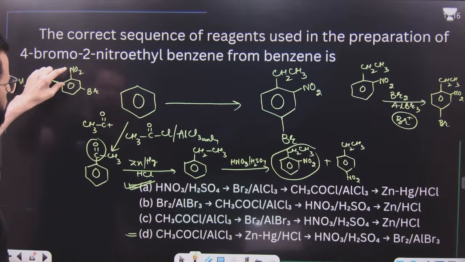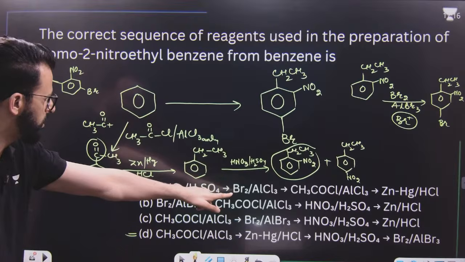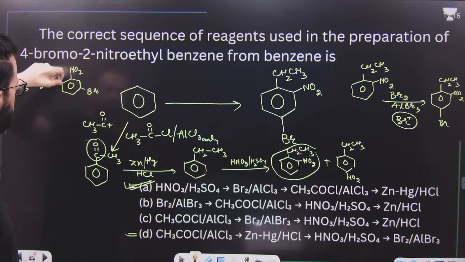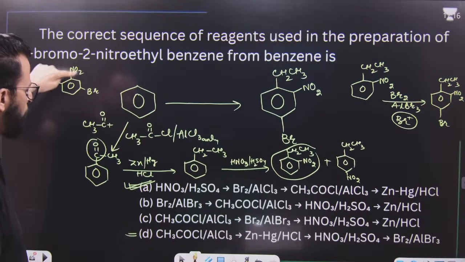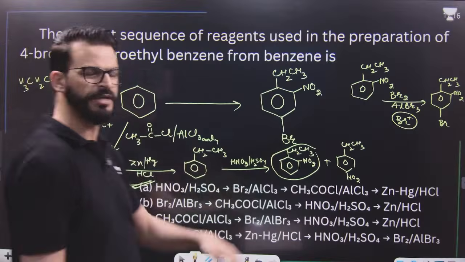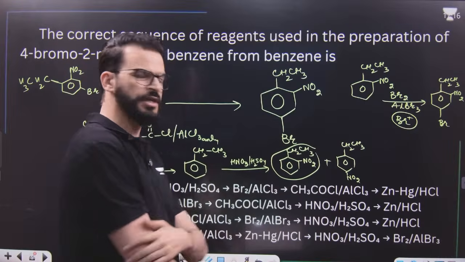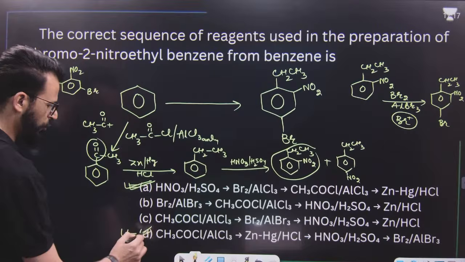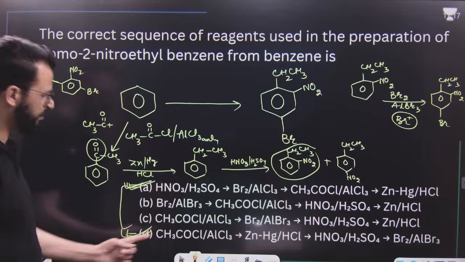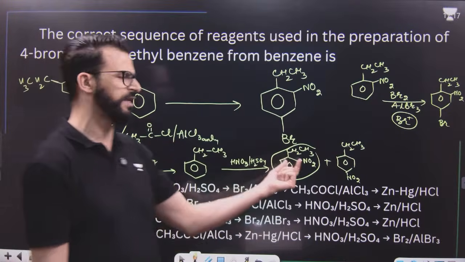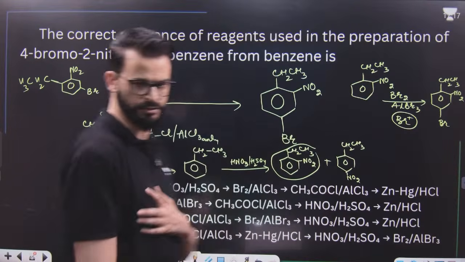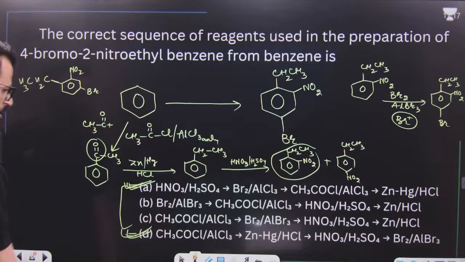First, nitration forms nitrobenzene. Then nitrobenzene on treatment with Br2, AlCl3. But nitrobenzene is basically a compound in which an electron withdrawing group is present, and an electron withdrawing group does not prefer to undergo halogenation because that is a deactivating group. So this is more appropriate. That means both can be formed, but this is more appropriate. The only thing is that you have to separate them by means of distillation. I hope this point is clear.